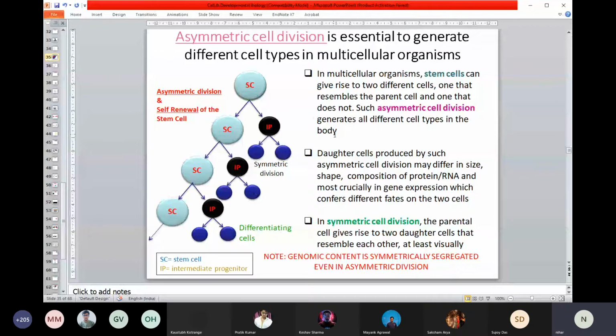But we'll go into more detail about the stem cell, because this is one of the hottest areas at this moment in biology. And why, you can easily understand, because you can easily think that this cell has the capability to produce any kind of cell that you can think of in your body. Then you can easily think what could be its potential for any kind of disease therapy.